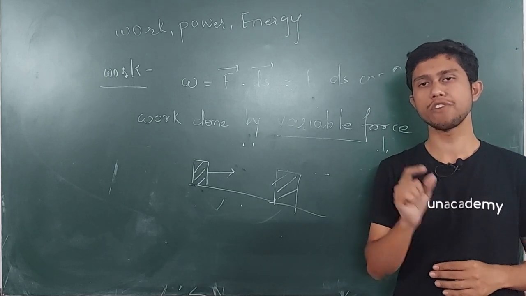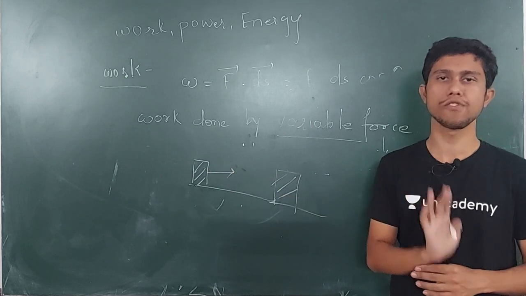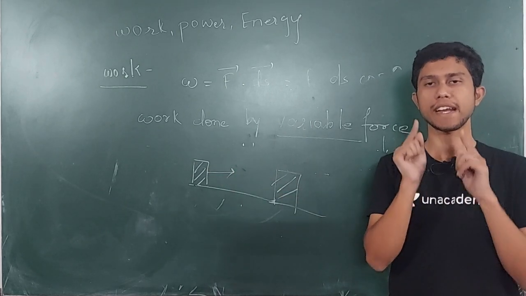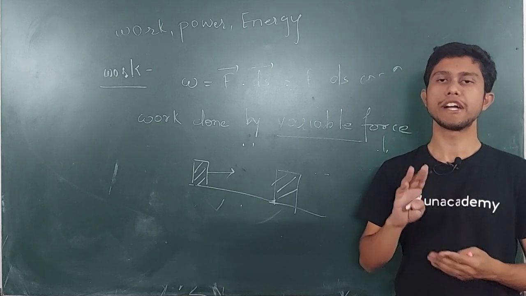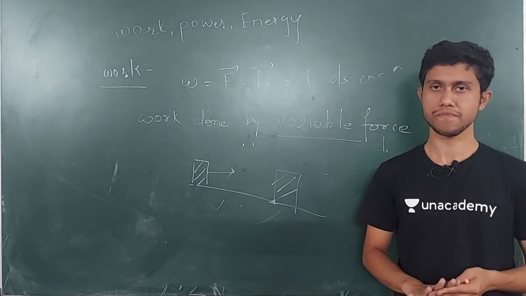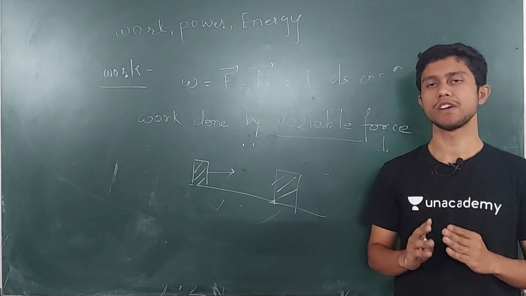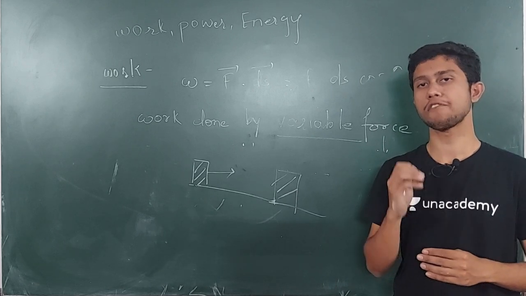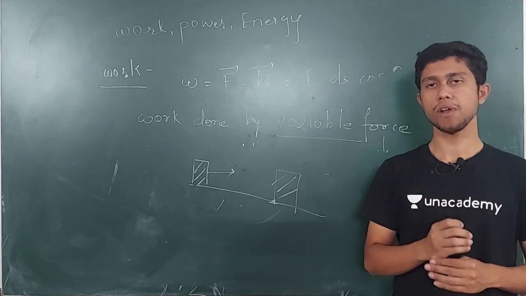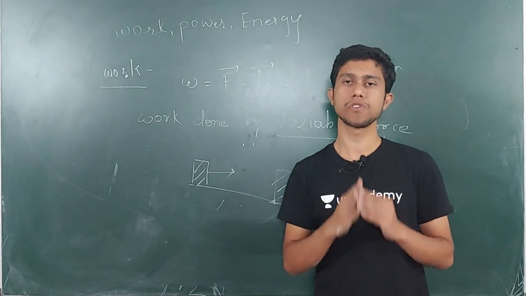but if I divide it into infinitesimally small parts such that even though for the whole journey the force is not constant, for that infinitesimally small part the force is going to remain constant in direction as well as in magnitude, okay? So for that infinitesimally small part, I can find out the work by the formula which I know, the formula of finding work by constant force, and that is W equals F ds cos theta.